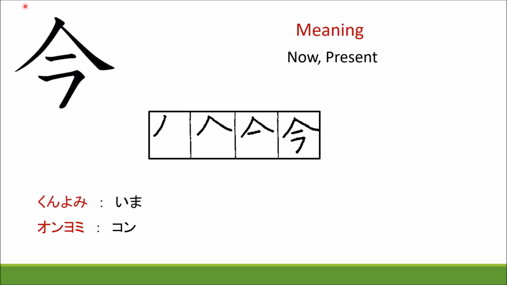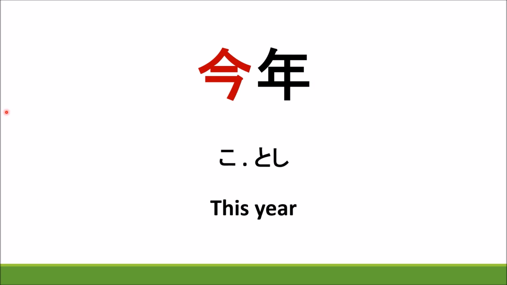Another kanji we will learn has the same hitogashira and katakana ra. It is easy. Meaning is now and present, kunyomi ima and onyomi kon. Kakikata is easy, no? Ichi, ni, san, shi. 4 strokes. If you write 3-4 times like this, it is very easy for you to remember the kanji and you never forget it. Kotoshi. Once again, kotoshi. Meaning is this year. This is the ima kanji and this is the nen kanji.